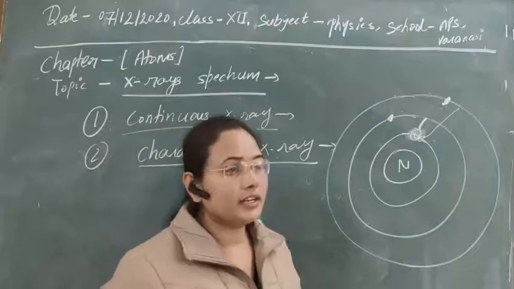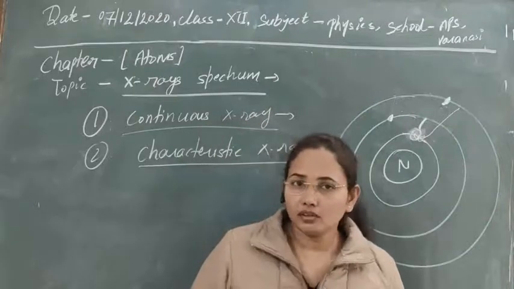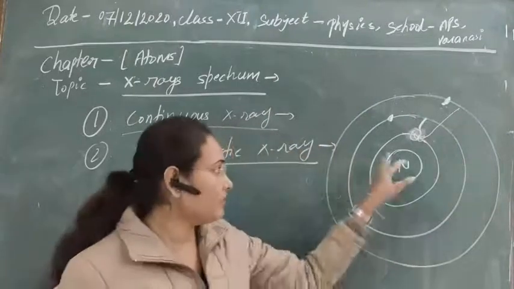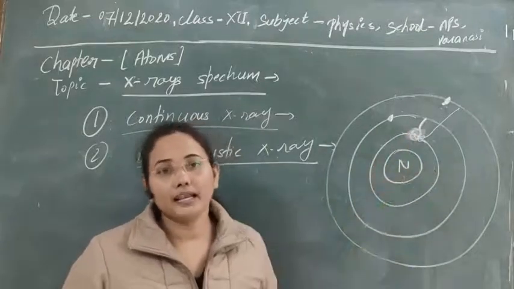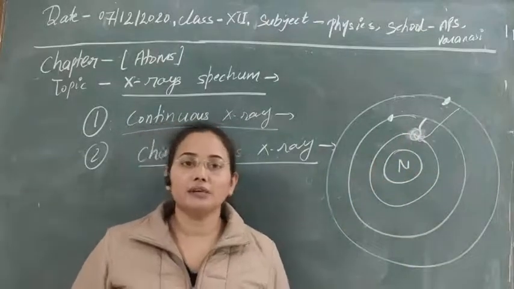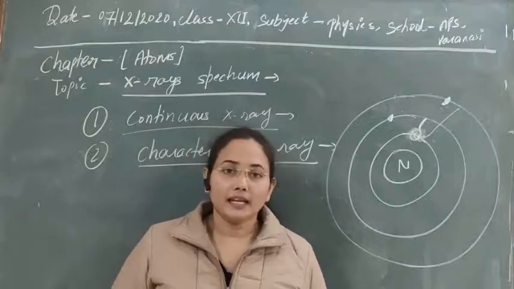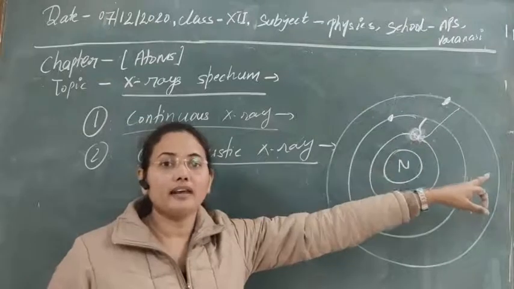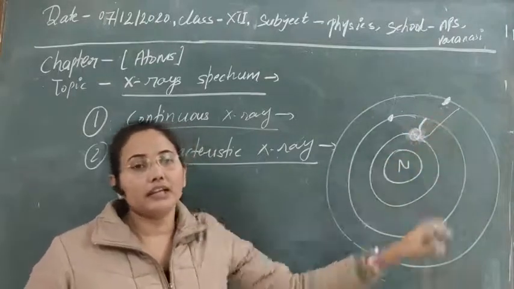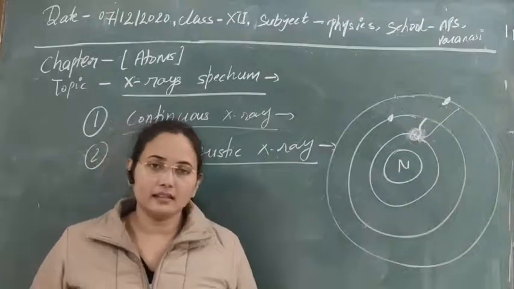In the case of the continuous spectrum, due to collision, electrons are not knocked out from these atoms, but they only retard the motion of the high energetic electron. Due to that, electromagnetic radiation takes place. And in the case of characteristic X-ray, the electron knocks out an electron, and due to that we get characteristic X-ray in the system.